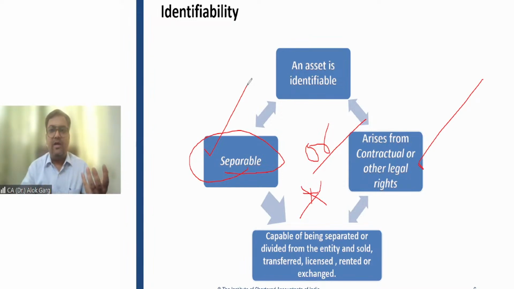Pidilite, manufacturer of Fevicol, is the market leader. There are so many companies: Asian Paints is a market leader, Indigo Airlines is the market leader in aviation. So there are so many companies who are market leaders, right? They capture the market, and if they want to sell their business, their valuation is much higher than a company that is number 3 or number 4 in the list, right?